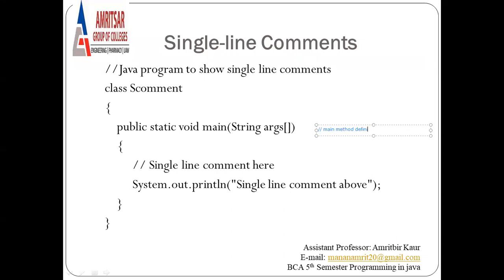So we can add any number of comments as per our requirement, but the condition is that a comment must be in one line. For example, here we want to write a class definition because this is our class definition. So we can use comments in our program to describe the purpose of our statements.